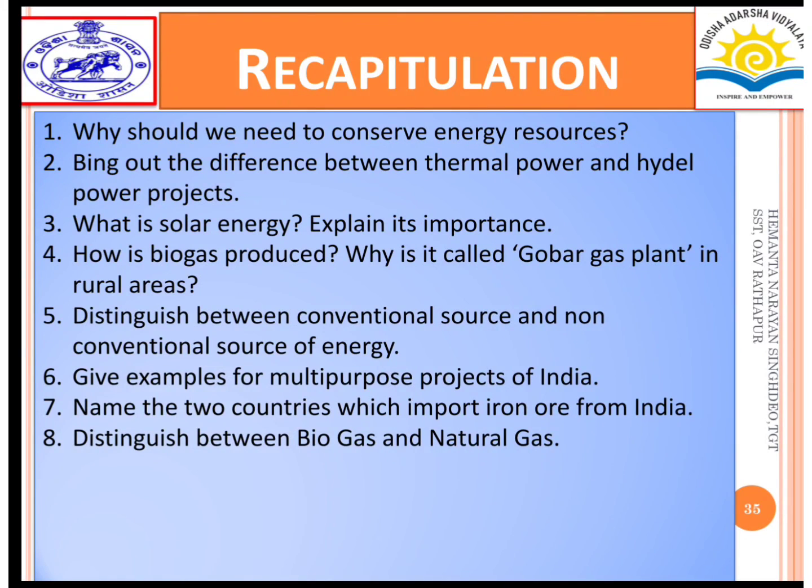Biogas is formed from the breakdown of organic matter via a biological process, whereas natural gas is formed from the breakdown of organic matter via a geological process.